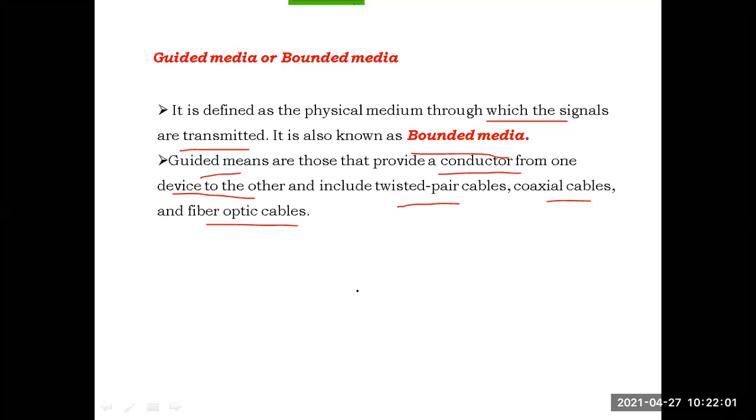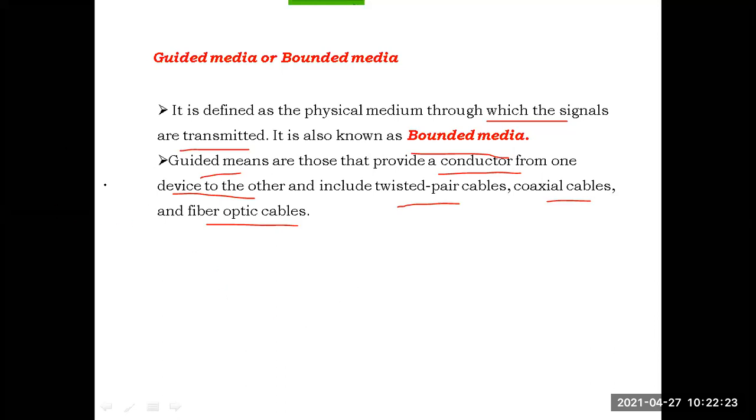Through which the current will not pass is known as the non-conductors. In one line, conductors are the devices through which the current will pass. The devices through which the current will not pass, like plastic, are known as the non-conductor devices.